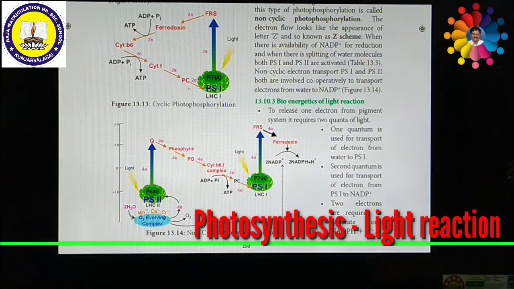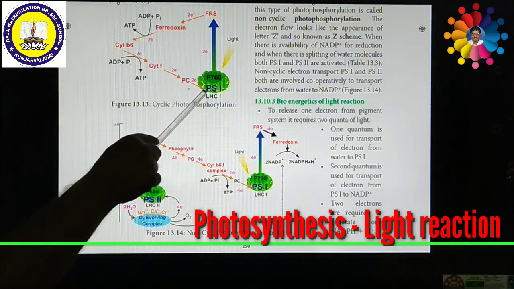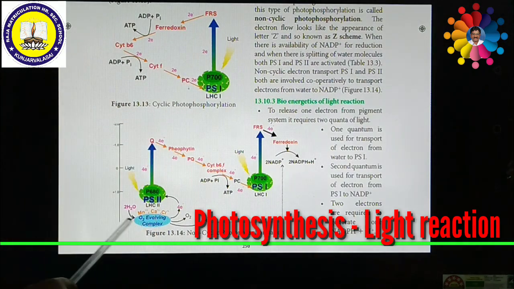Cyclic does not require any external electron donor. Here there is no external electron donor, but in non-cyclic, photolysis provides electrons for photosystem 2. That's all about the main differences between cyclic and non-cyclic photophosphorylation.